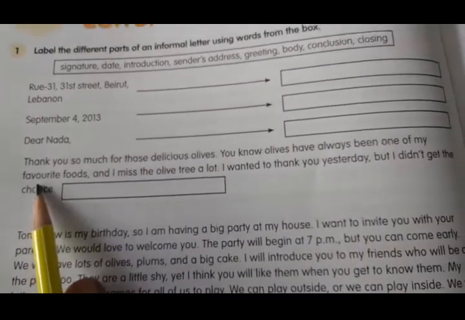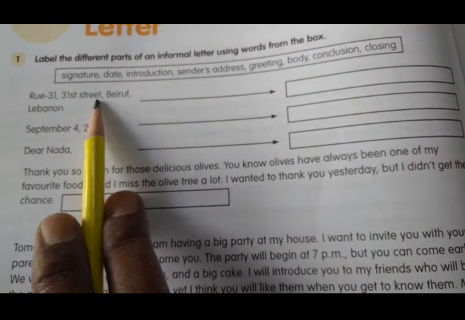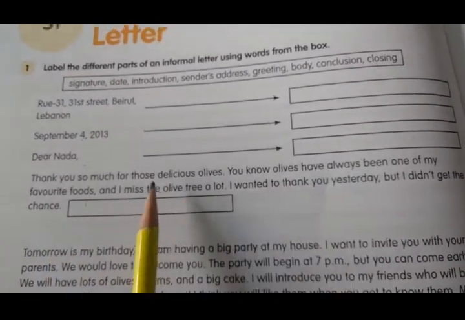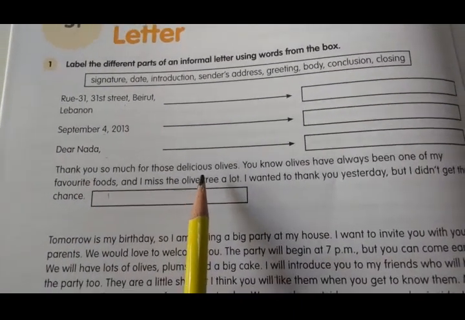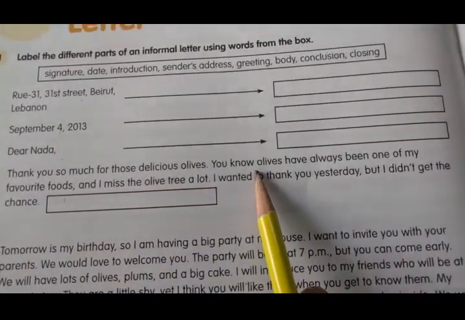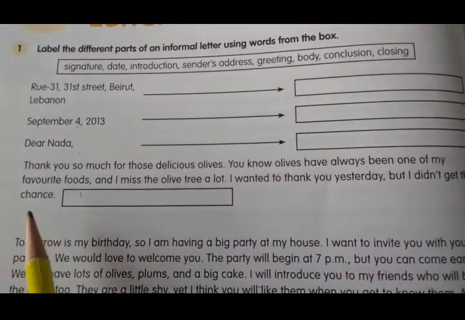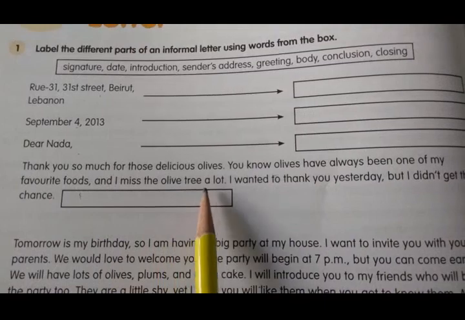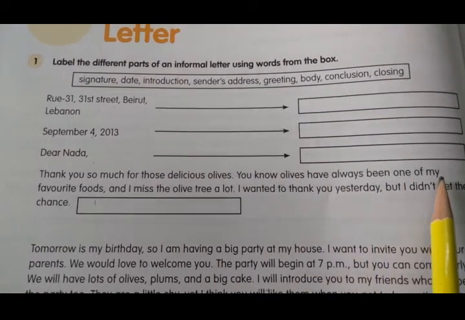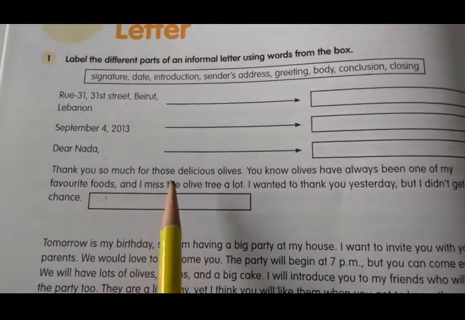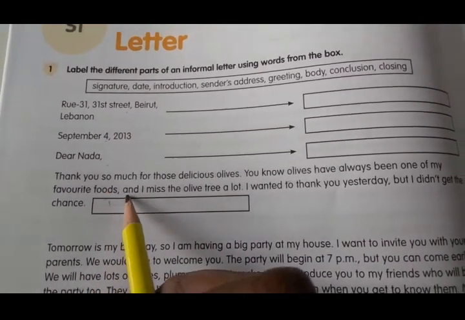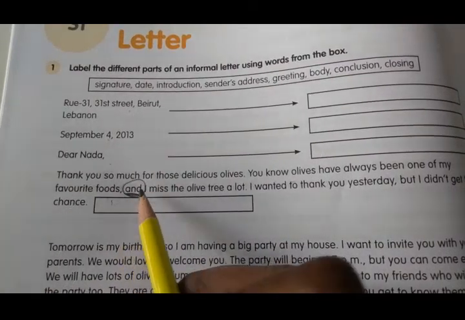See here, first we'll read this introduction. This is the address, date, greeting, introduction, right? We'll see whether any compound sentence is there in this introduction. Thank you so much for those delicious olives. You know, olives have always been one of my favorite foods, and I miss the olive tree a lot. Here two sentences are joined by the conjunction and, right?